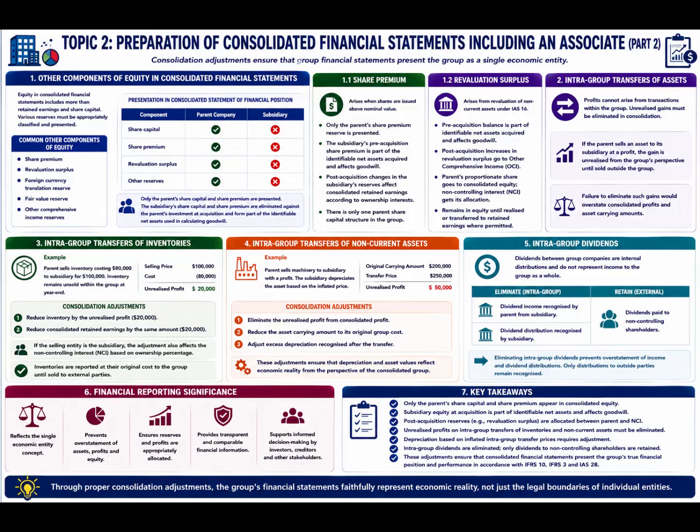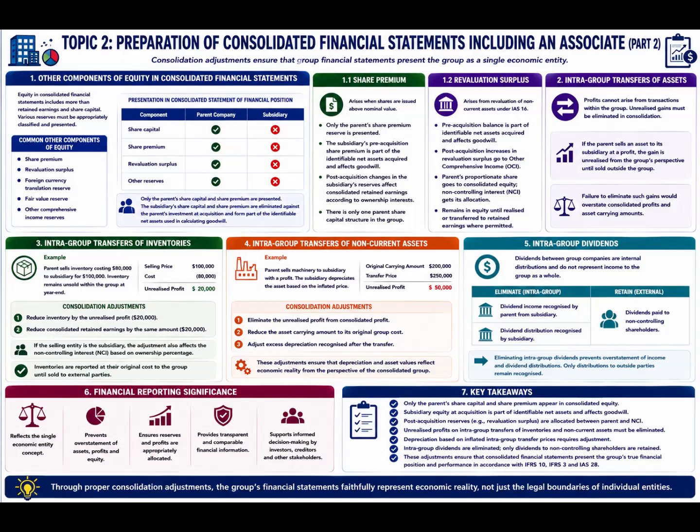reserves. Only the parent company's share capital and share premium appear in the consolidated statement of financial position because consolidated financial statements present the group from the perspective of the parent company. The subsidiary's share capital and share premium are eliminated during consolidation against the parent's investment in the subsidiary at acquisition. Consequently, the subsidiary's equity existing at acquisition forms part of the identifiable net assets used in calculating goodwill rather than remaining separately presented in consolidated equity.